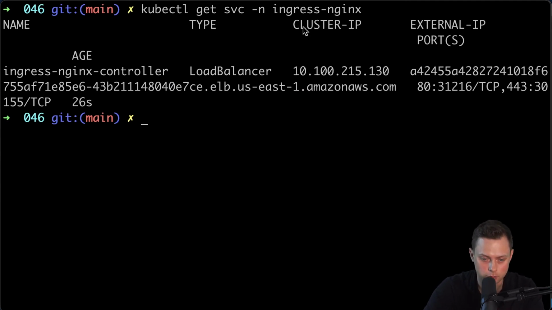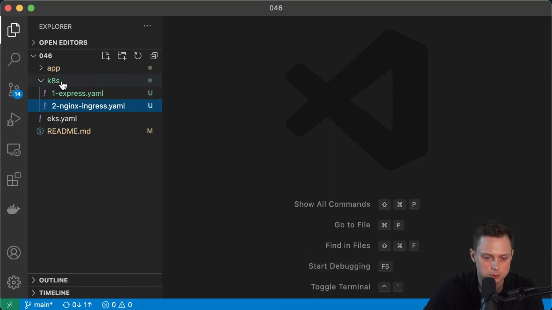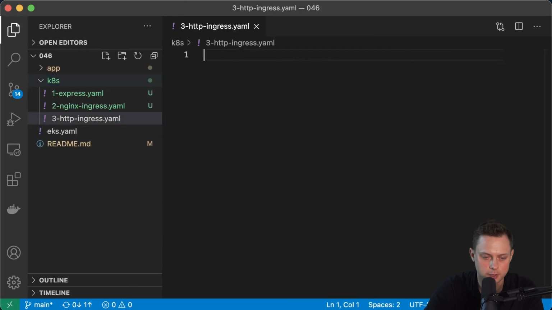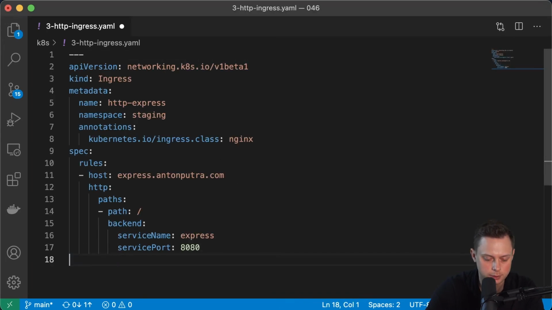And now that we already have the ingress controller, let's go ahead and create an ingress for the service. This Nginx Ingress is the system resource, but the next file will be the actual Ingress for our Node.js application. Let me copy paste, and that's the one. So it's gonna be type of Ingress, then the namespace staging. That's an important part, the class Nginx that I showed before.